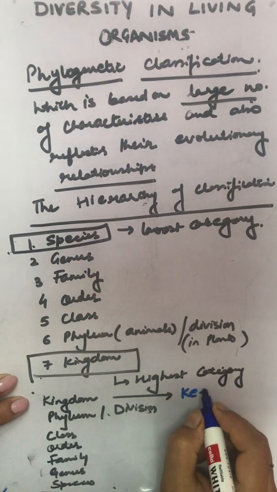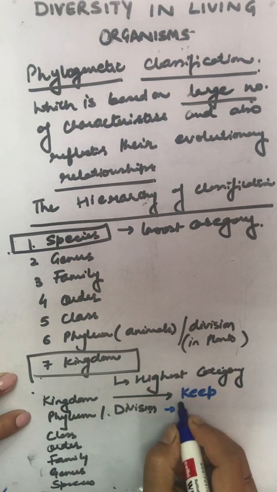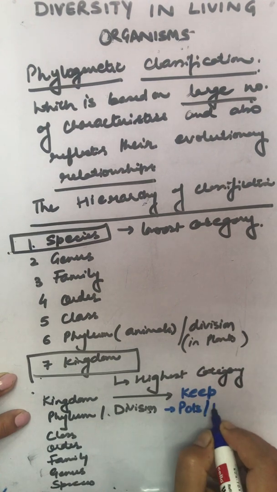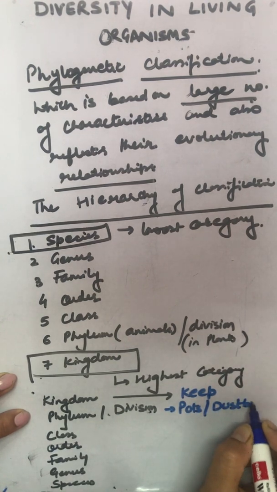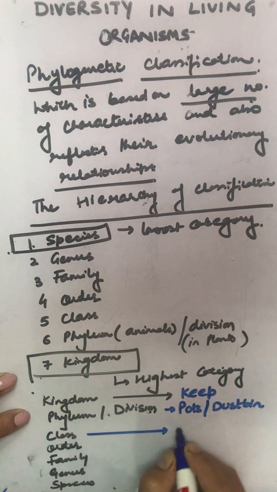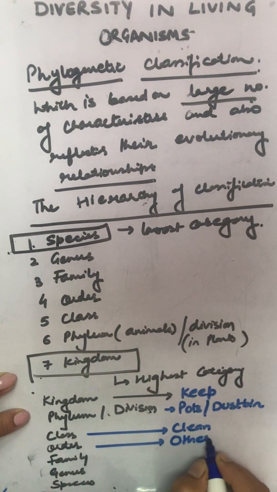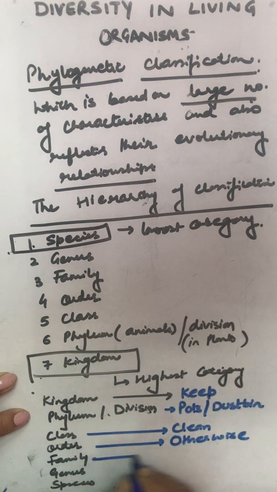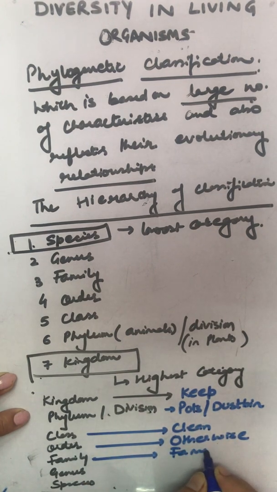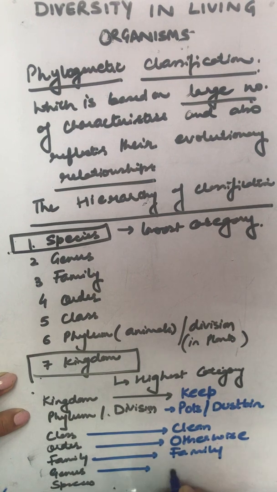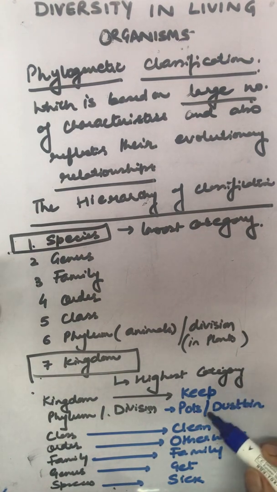Kingdom is keep. P stands for pots or dustbin, the bin. C stands for clean. Order stands for otherwise. Family will remain family always. Get sick. Now let's read. Keep pots clean, otherwise family get sick.